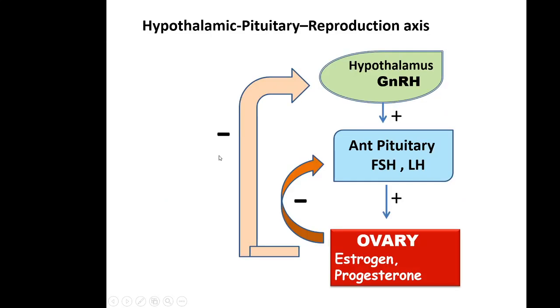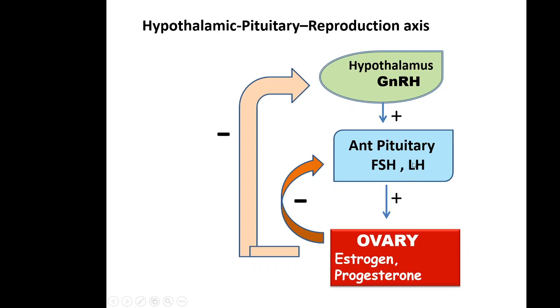Now again we will see this HPO axis. Now if we inhibit or antagonize the estrogen receptor, estrogen will stop working. So what will happen to this negative feedback? This negative feedback will be inhibited. So double negative. So GnRH, pituitary, all will be stimulated. And FSH, LH release will be more.